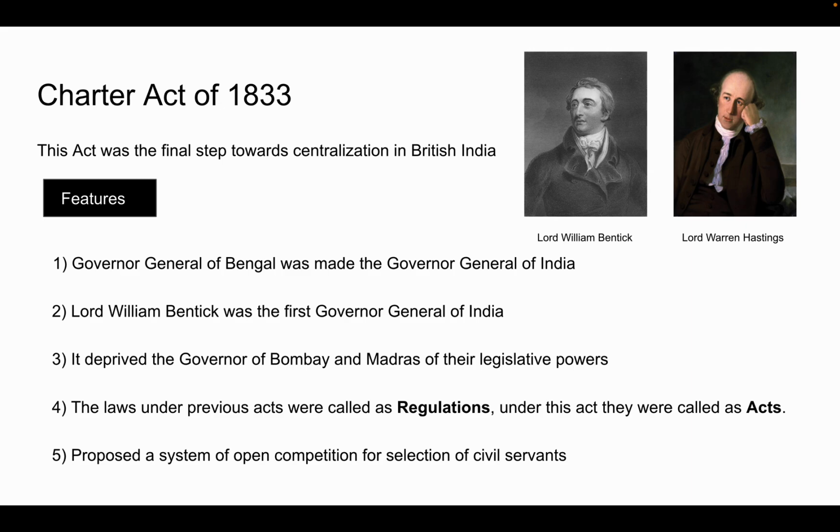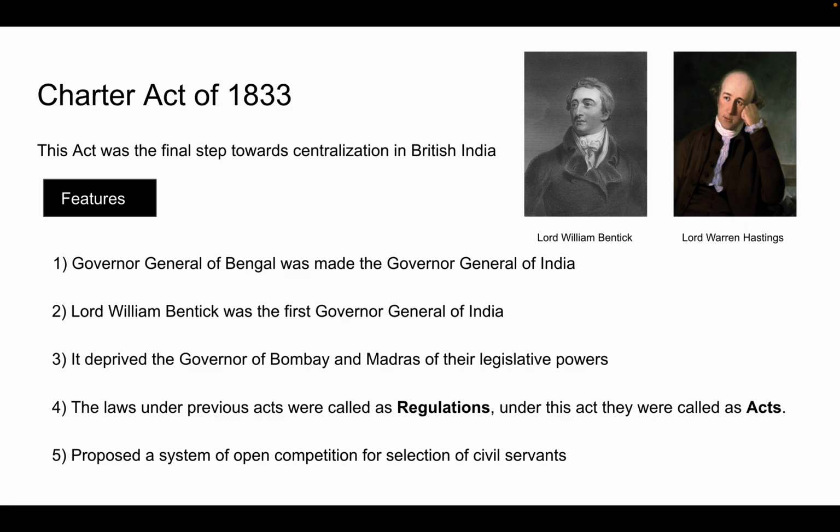Now, as we have learned, the functions of the East India Company were divided into two parts. The commercial functions, which were handled by the Court of Directors, and the political functions, which were handled by the Board of Control. Now, the question is, in which act was this done? This was done in the Pitt's India Act of 1784. And that act also created a system of double government.